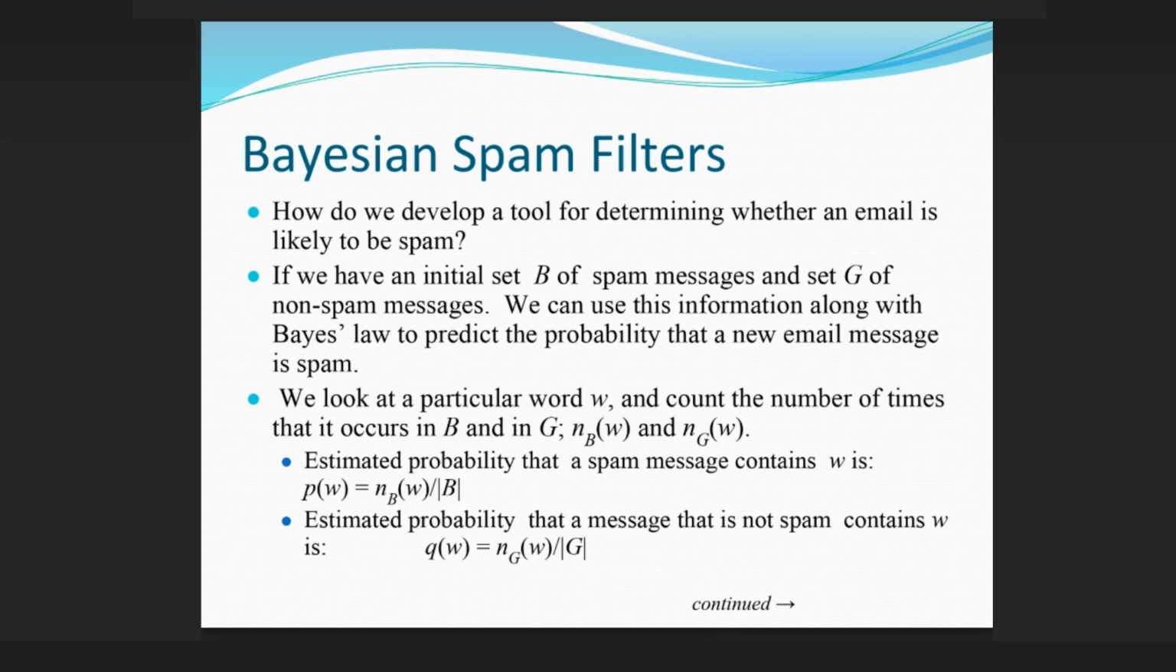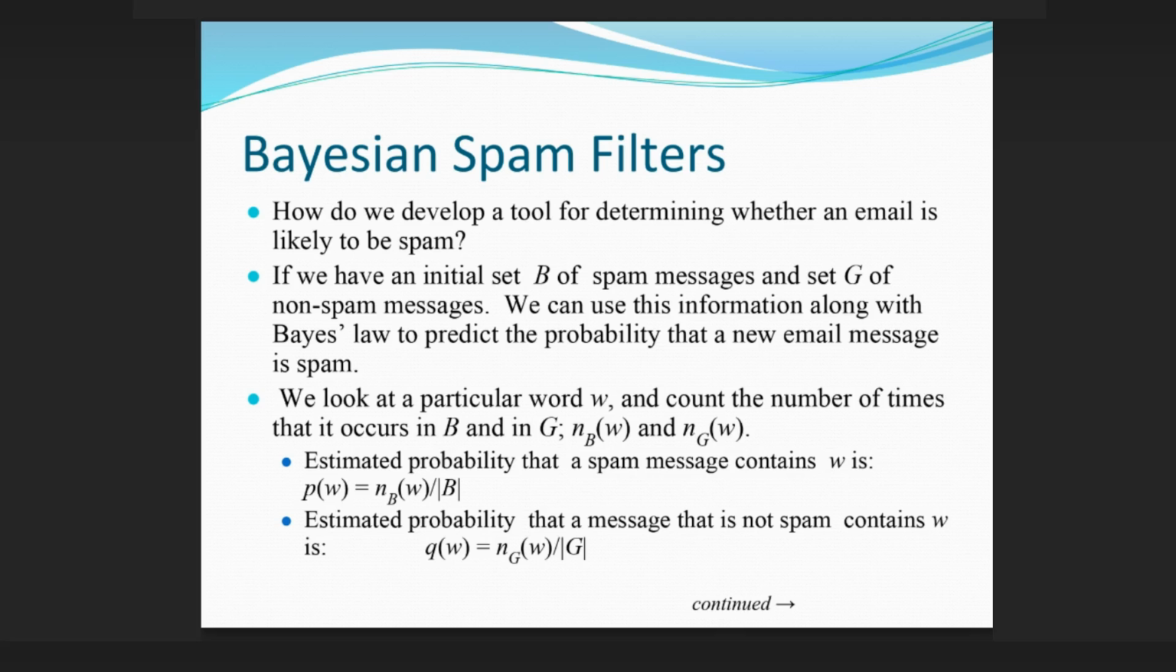Bayesian spam filters. How do we develop a tool for determining whether an email is likely to be spam? If we have an initial set B of spam messages and set G of non-spam messages, we can use this information along with Bayes' law to predict the probability that a new email message is spam. We look at a particular word W, and count the number of times that it occurs in B and in G, nB(W) and nG(W).